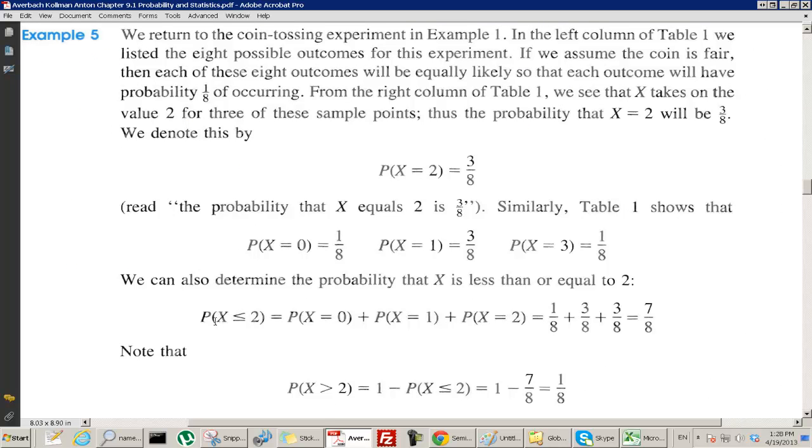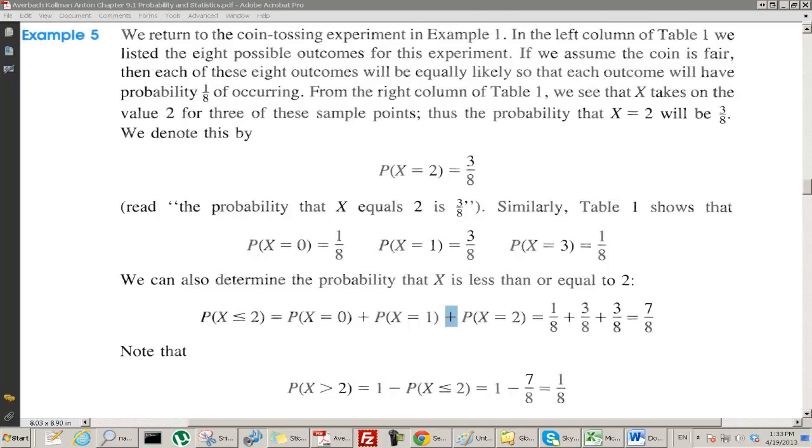So this says the probability that x is less than or equal to 2 means that the number of heads is less than or equal to 2. The number of heads is less than or equal to 2 means that the number of heads is what? Either 0 or 1 or 2. Less than or equal to 2 is either 0 or 1 or 2. Now answer the question, why were they able to put plus here? So why can they go from here and get this to plus it?